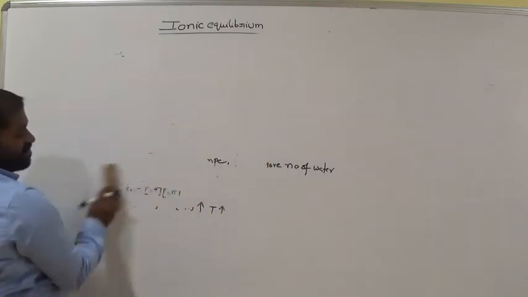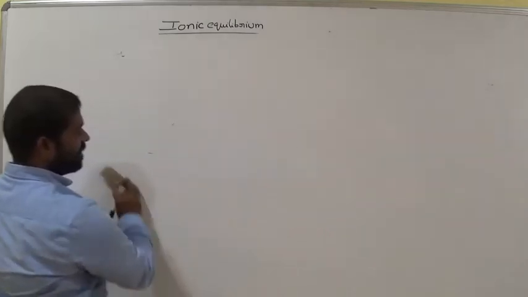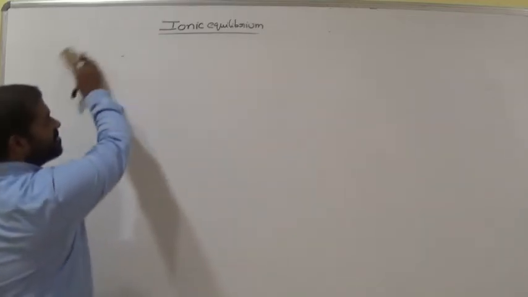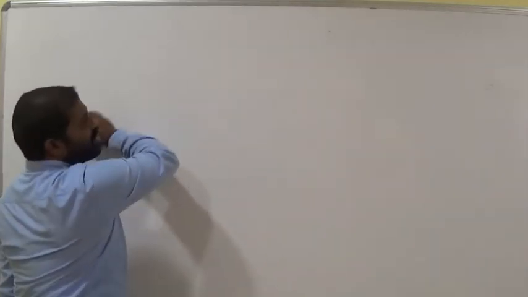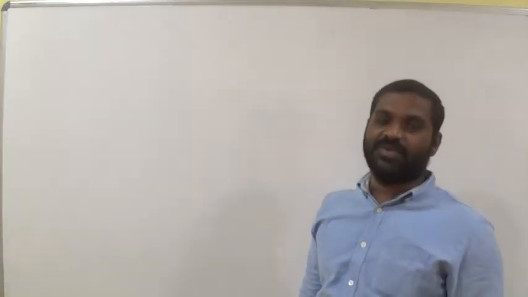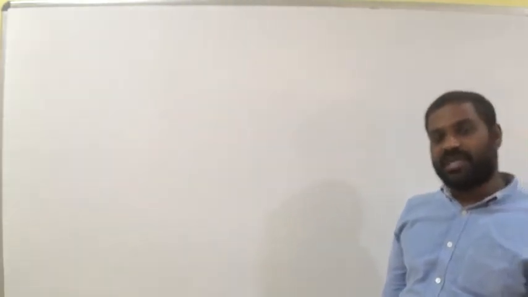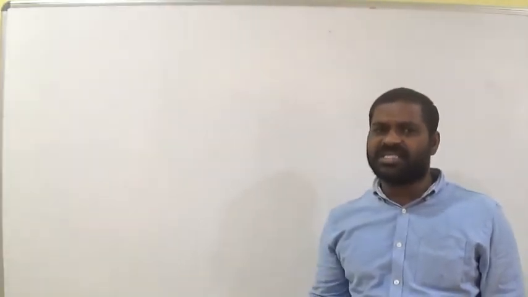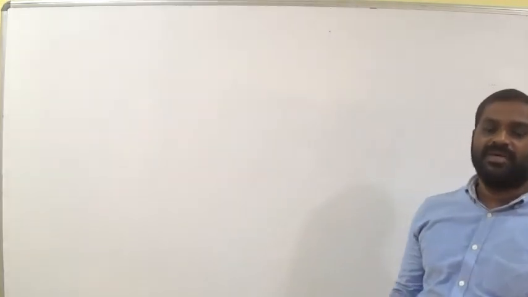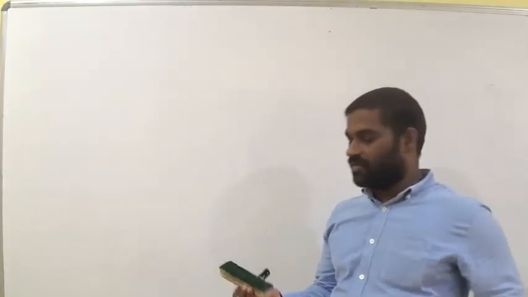So this is about the ionic product of water. The molar concentrations of H plus and OH minus ions in pure water at a given temperature is called the ionic product of water. It is denoted by Kw. It is nothing but an equilibrium constant, Kw, like Kc, Ka, Kb.